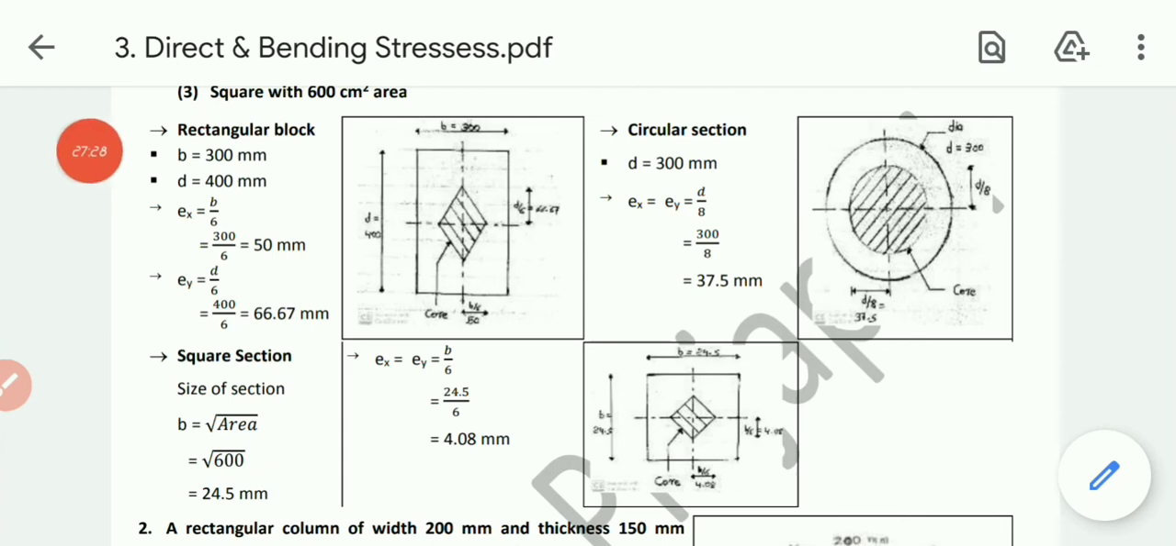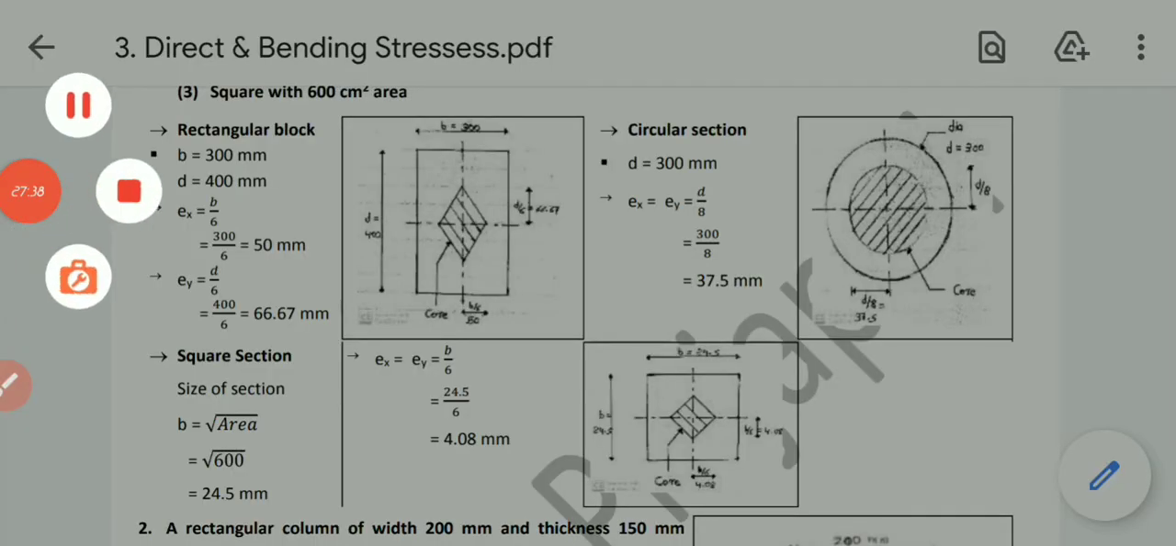Okay, I am stopping this video right now, because in this video we have covered the theoretical portion as well as this example of core or kernel of the section. In the next video I will cover the examples of this chapter.